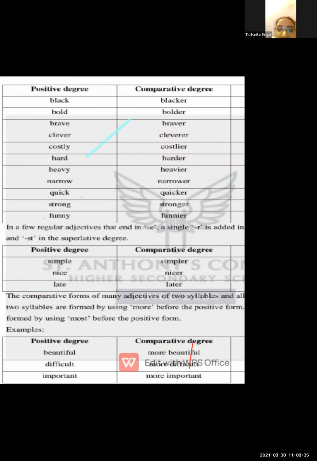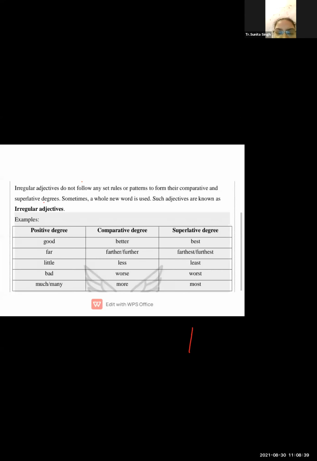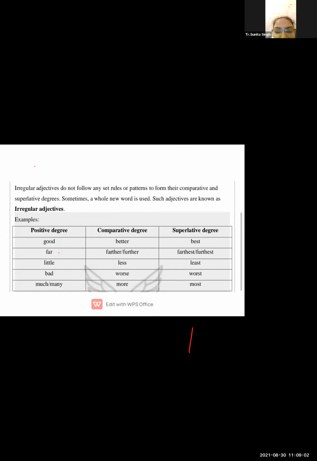But there are some irregular adjectives also where you no need to add ER or EST, or IER or IEST. Here directly you have to choose a new set of words. Okay. For example, we have good, better, best; bad, worse, worst; much, many, more and most. These kinds of words you have to use. Okay. So this is all about today's lecture.